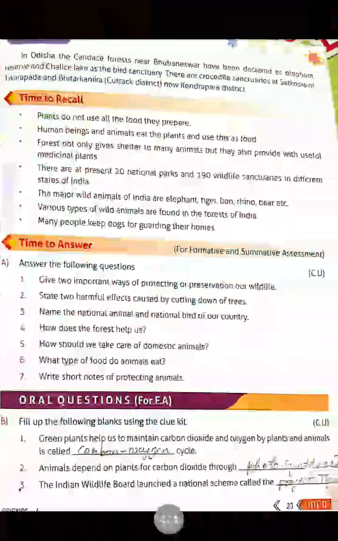So these are the lessons about how to protect domestic animals and wild animals.